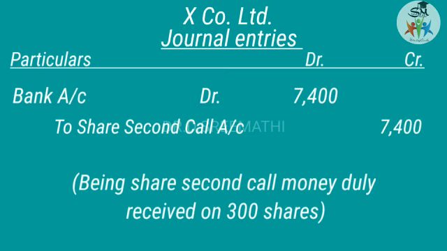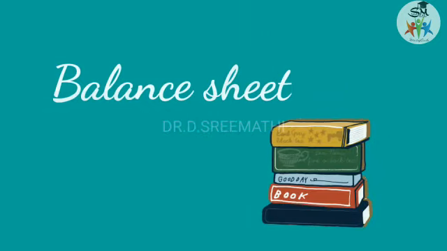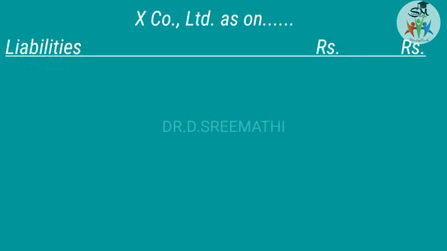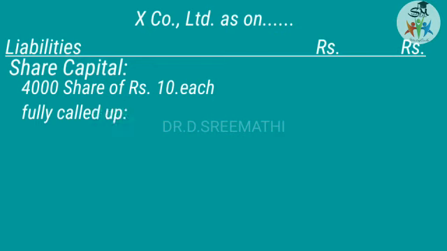Now you post those journal entries into ledger accounts and then see how the balances are extracted and how it should be represented in a balance sheet. So let us prepare a balance sheet of X Company Limited as on that particular date. First you take the liability side. Under the head share capital, start with the value of shares: 4,000 shares of rupees 10 each fully called up.